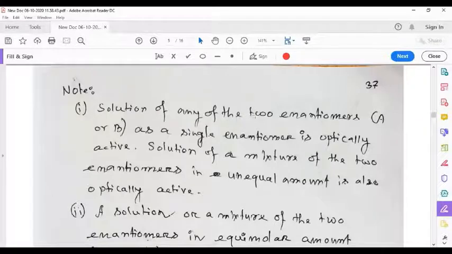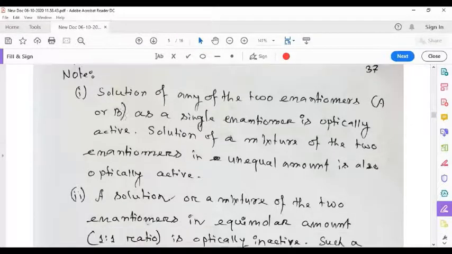Some important points about this discussion. Number one, a solution of any of the two enantiomers, A or B, as a single enantiomer is optically active. A solution of a mixture of the two enantiomers in unequal amounts is also optically active. So if we dissolve any of the two molecules, say A or B, in solvent, then the solution will be optically active. Or if we dissolve both of them but in unequal amounts, then that solution will also be optically active.